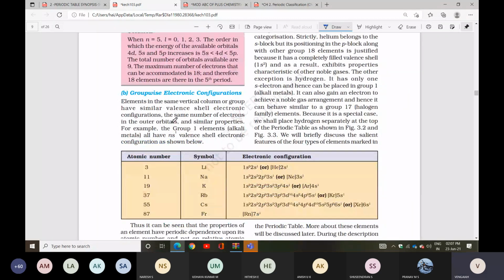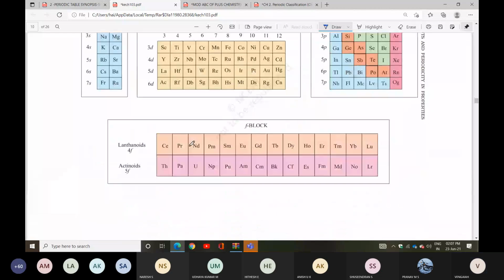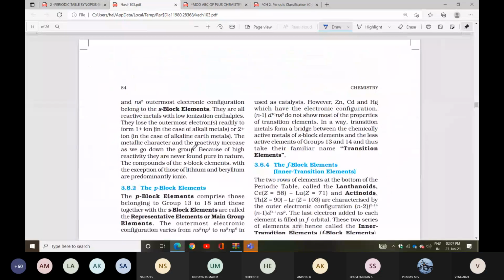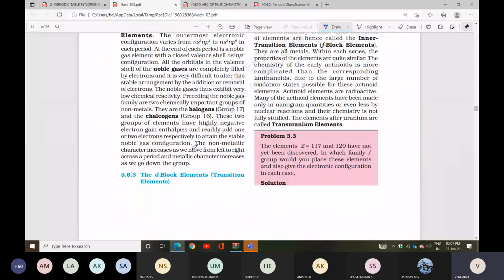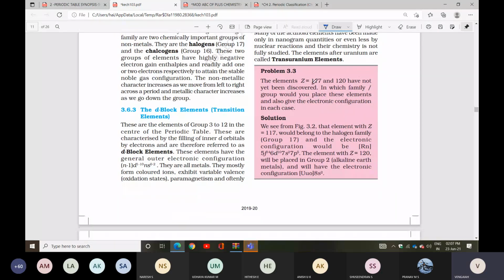Next, you can check the third question. The elements with Z equal to 117 and 120 have not yet been discovered. In which family or group would these elements be placed, and also give the electron configuration in each case.